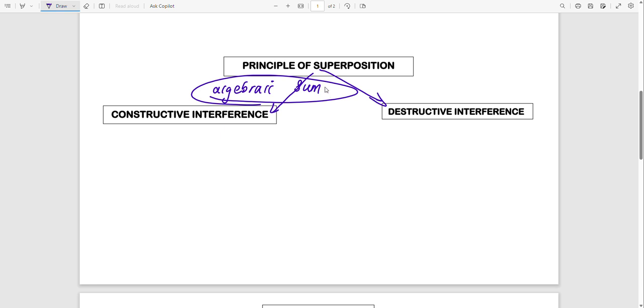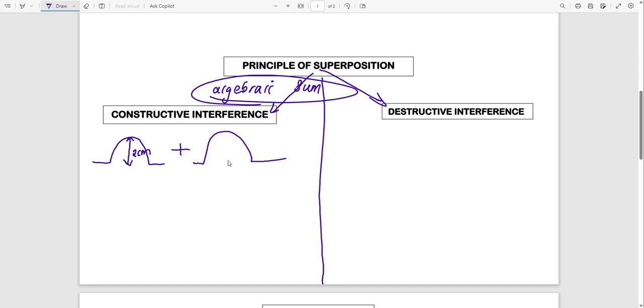So now let us start with constructive interference, and what is happening in constructive interference. If you have a wave that is coming like this, and another wave that is coming like this, and we add these two waves, let us say this one is 2 centimeters, so the amplitude is 2 centimeters, and here the amplitude is 3 centimeters. They say calculate the resultant of these two waves.